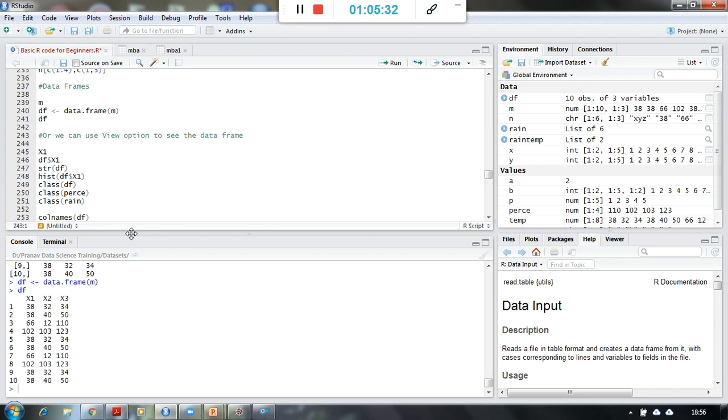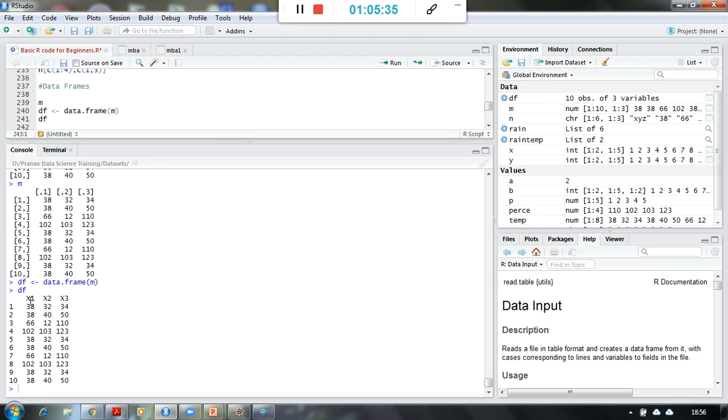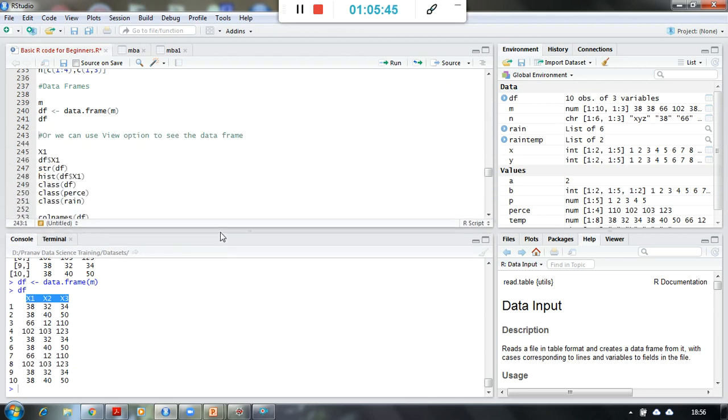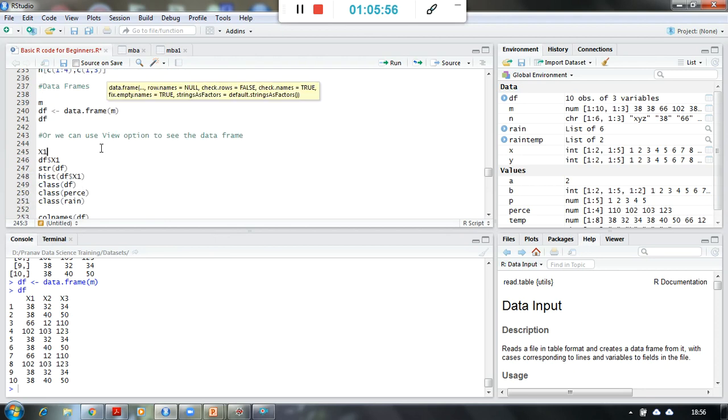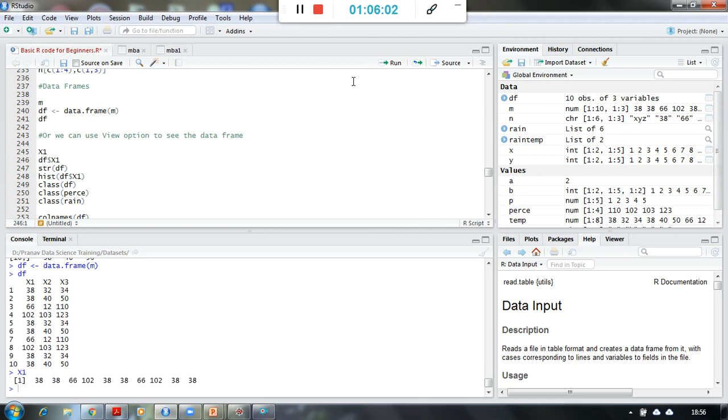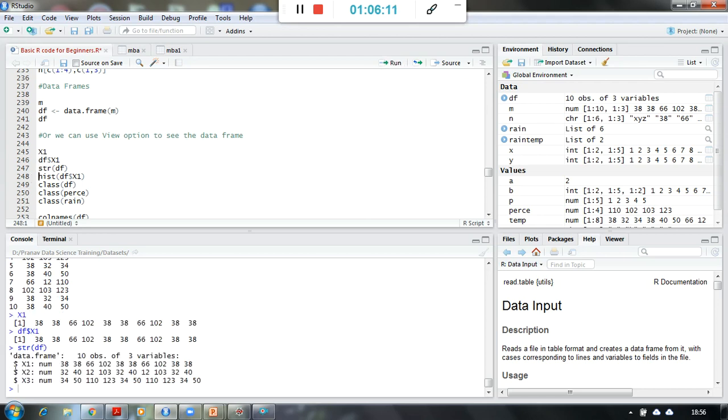So the difference between matrix and data frame is, now I have the column names available. Earlier the column names were not there, so it was not labeled data. Now the data has got some meaning. So this data is called x1, this is called x2, this is called x3. If I want to access x1, x2, x3, I can access it in different ways. I can simply say x1, or I can say df$x1, or I can say structure of df, where I will get all the three variable names, their data types and their sample values.